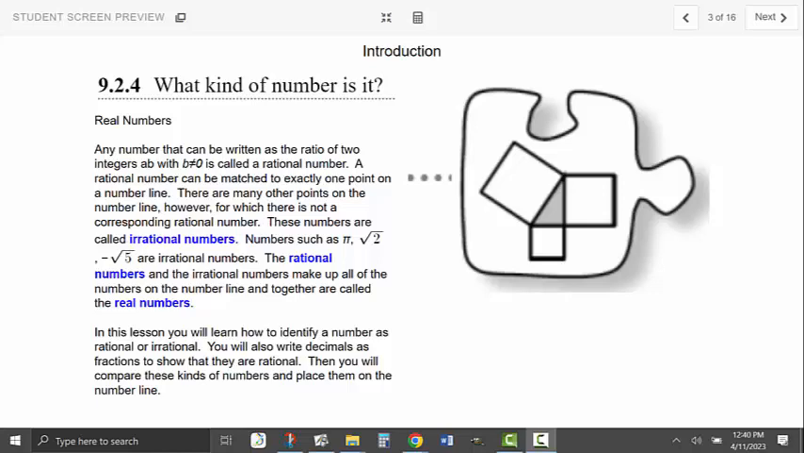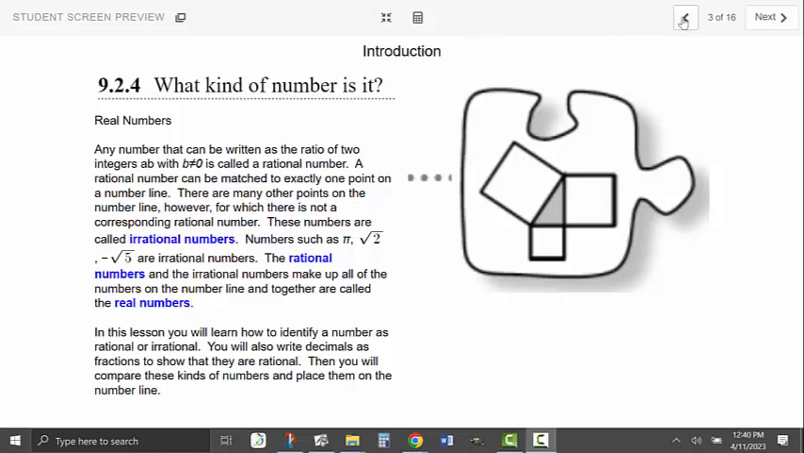Hey, hello, welcome to 9.2.4. What kind of number is it? Day 2. Yesterday, we talked about the different number categories, classifications, which I'll review in a little bit.